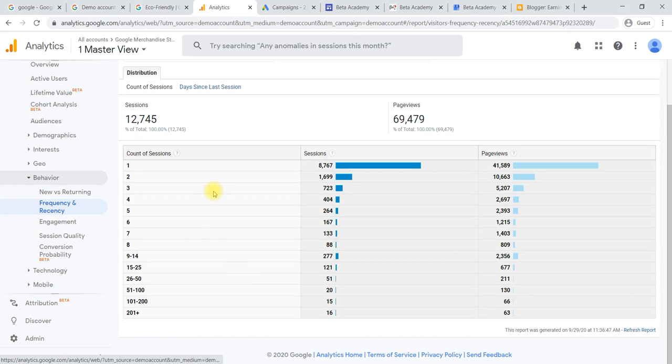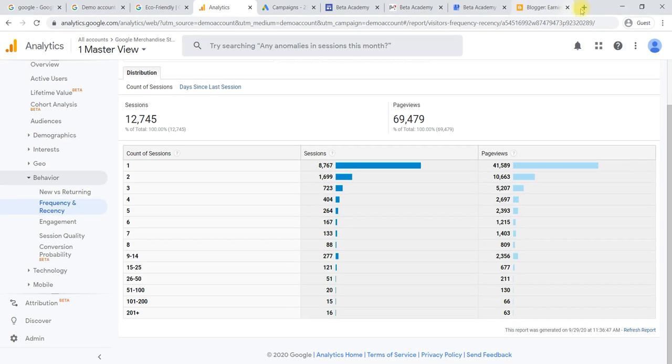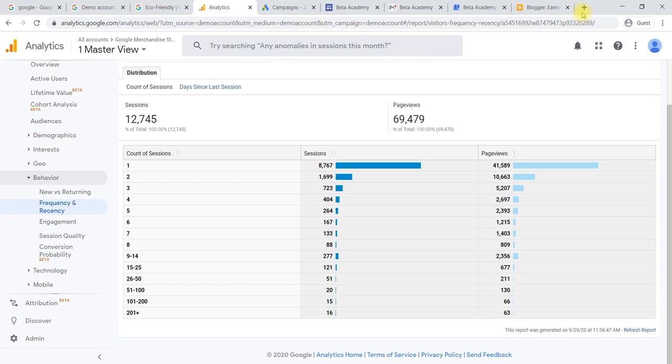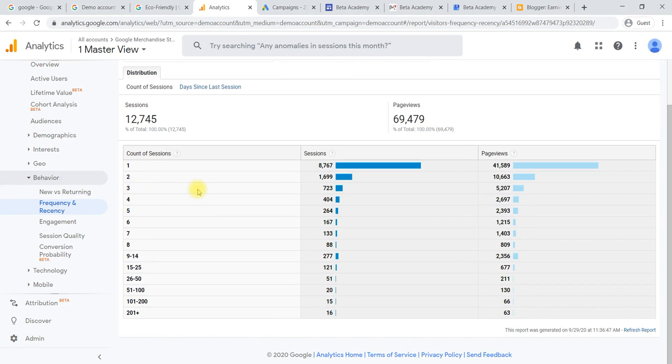Then it is about frequency and recency. Frequency is nothing but how frequently he is visiting. For the first session, how many of them have done only one session, how many of them logged in a second session, third session, like that. Once you have logged in, done something and closed down, and you log in again, that is the second session. Again closed down, and you log into the same website again, then it becomes the third session. How many sessions are they doing?